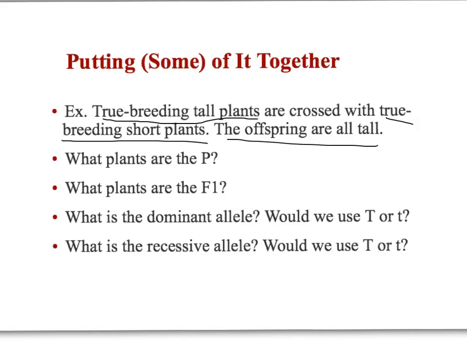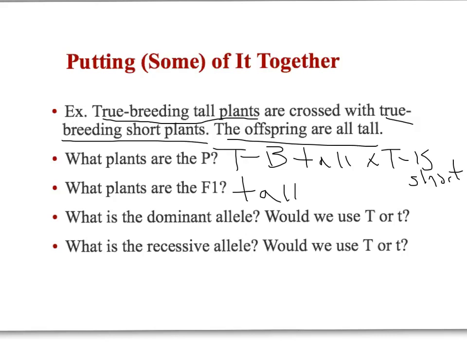Okay, everyone back? Good. Hopefully you paused and actually did that. So the first question is, what plants are the P generation? And the answer you should have gotten is the true breeding tall plants and the true breeding short plants. Okay. So what plants are the F1? That's the offspring, the tall plants. That's the plants that resulted when we crossed the P generation.